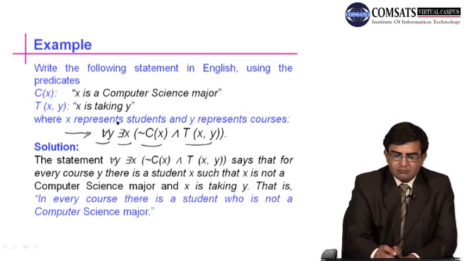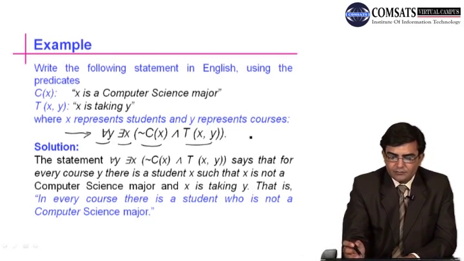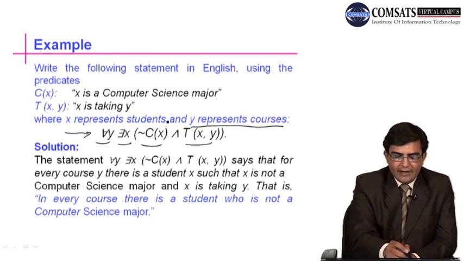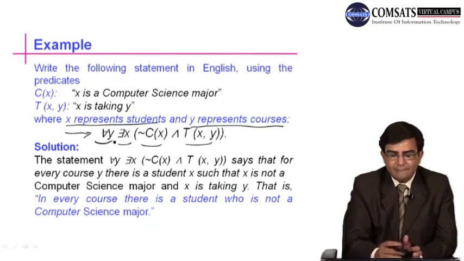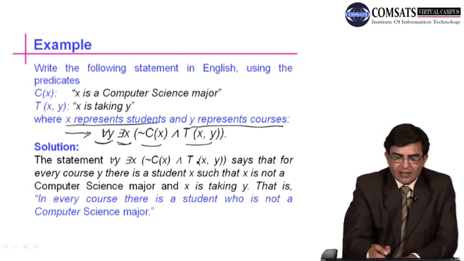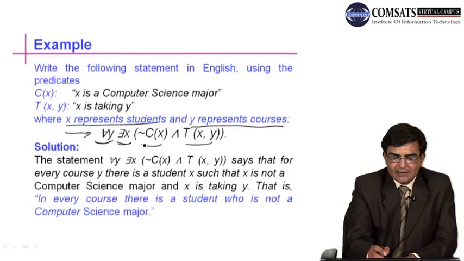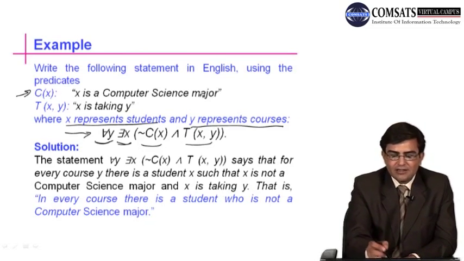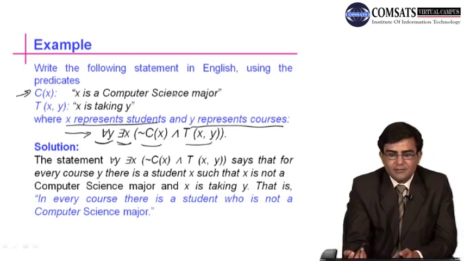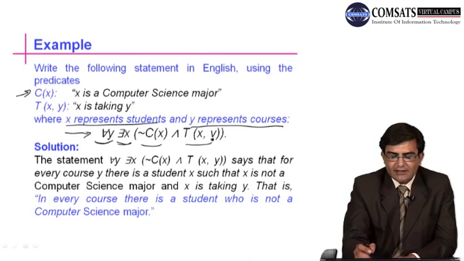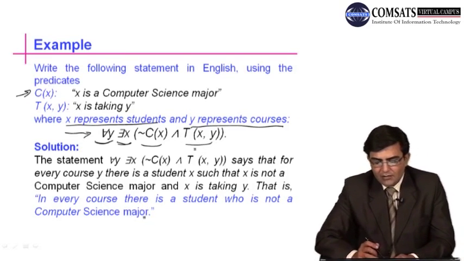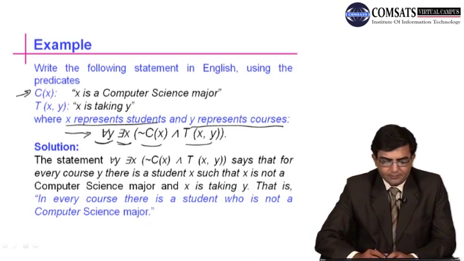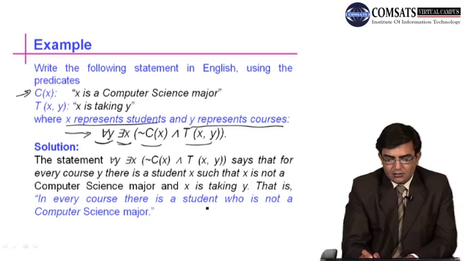For all y: the domain of y represents courses and x represents students. For all y means every course; there is some x means there is some student, so that x is not a computer science major, because if C of x is x is a computer science major, then not C of x is x is not a computer science major, and T of x y is x is taking y. So how to write this statement informally? In every course there is a student, means there is a student who is not a computer science major.